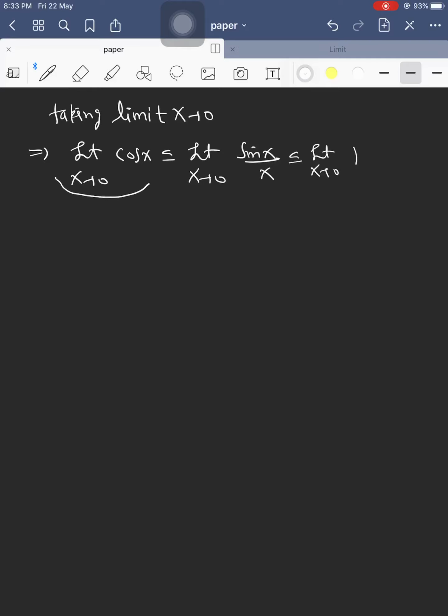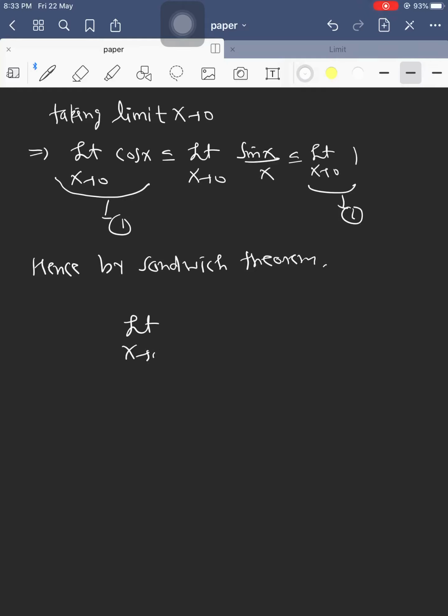But what about this limit? Limit x goes to 0 of cos x is 1. This is also 1. Hence, by the Sandwich theorem, we can say limit x goes to 0 of sin x by x equals 1. Hence, we are done.